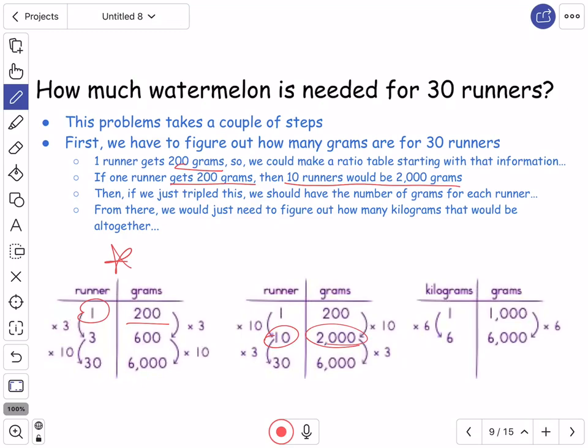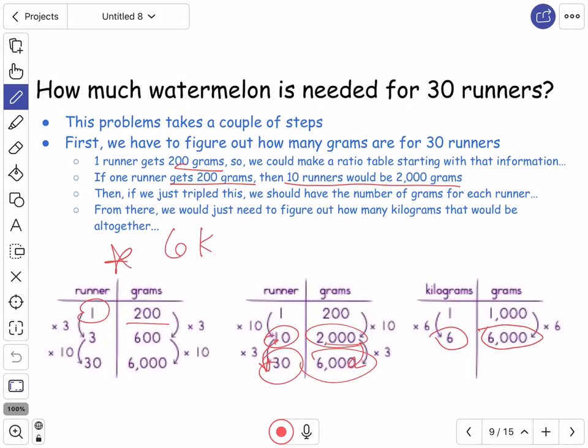So again, if we just tripled this, we should have the number of grams for 30 runners. And from there, we would just need to figure out how many kilograms that would be altogether. Okay, so here we go. For 1 runner, that's 200 grams. And for 3 runners, that's 600. Like we said, for 10 runners, that's 2,000. So if we were to just triple that for 30 runners, that's 6,000, right? So if 1 kilogram is 1,000 grams, then 6 kilograms would be 6,000. So that's how we would figure out that one.